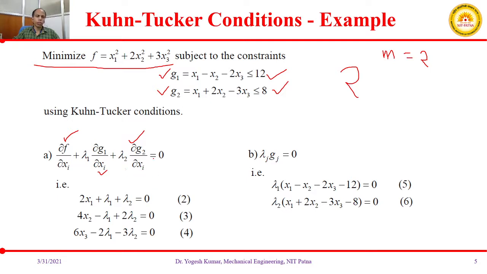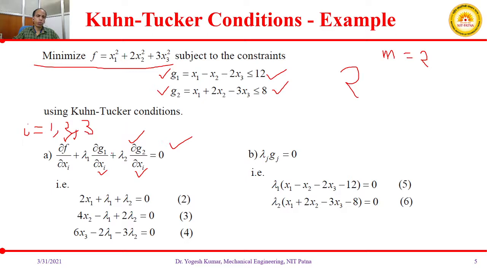We know the values of i are 1, 2 and 3. For the first equation we take del f over del x1 plus lambda 1 del g1 over del x1 plus lambda 2 into del g2 over del x1.